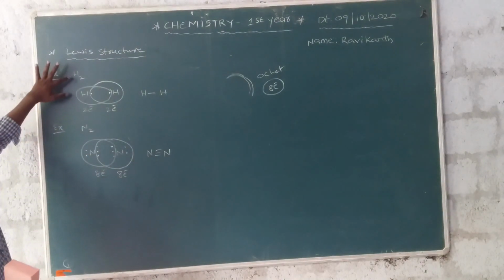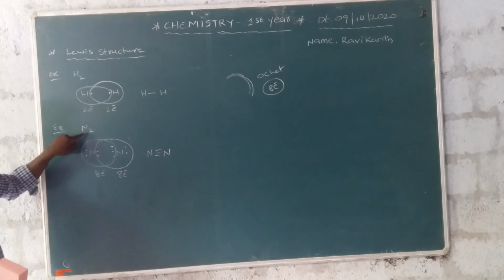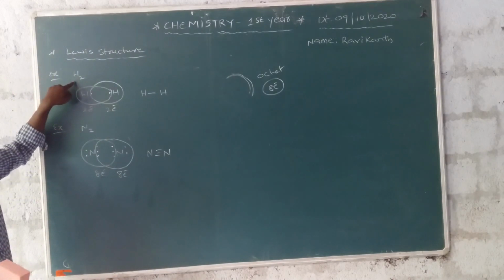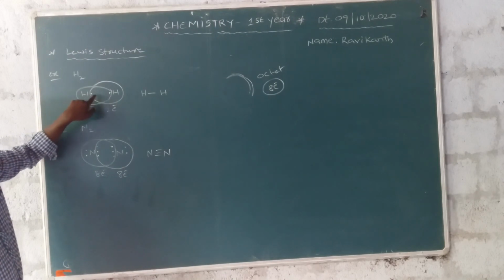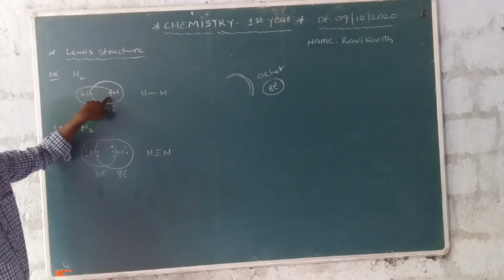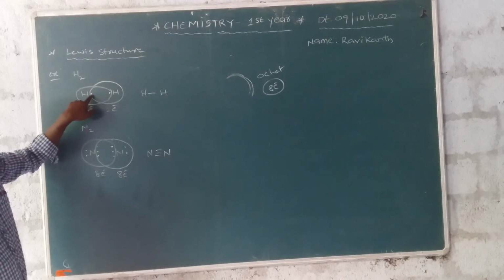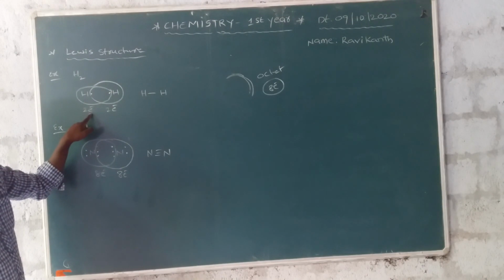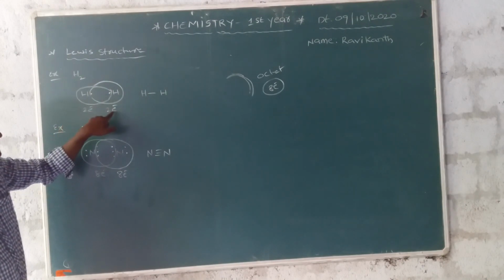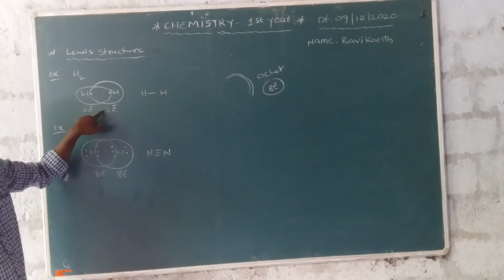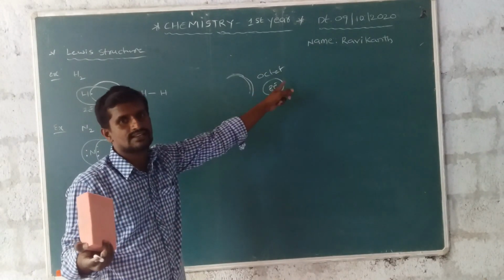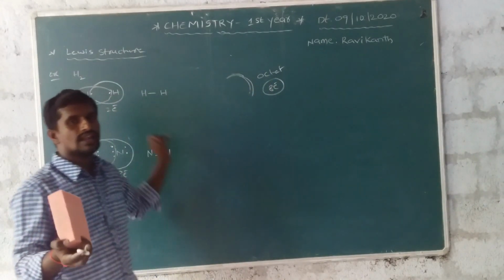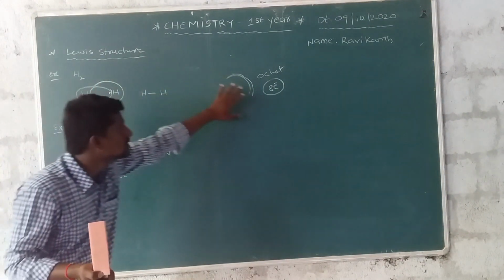The first example is H2. The second example is N2. In hydrogen, the electronic configuration is only 1s1. Totally how many electrons are present in hydrogen? 1 electron. In this hydrogen, how many electrons? 1 electron. This one electron plus the shared one makes 2 electrons in total, on both sides. It is a stable configuration, and it also obeys the octet rule. 8 electrons or 2 electrons is the octet rule. 2 electrons is a stable configuration.